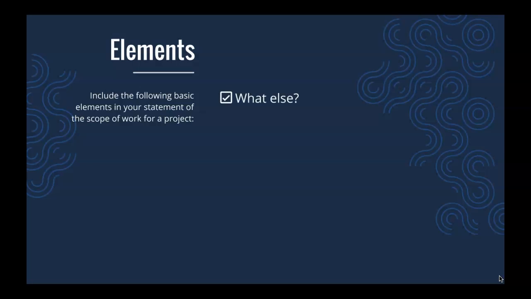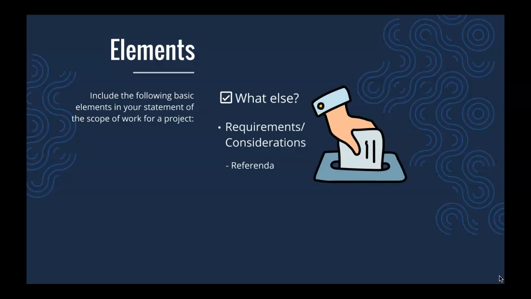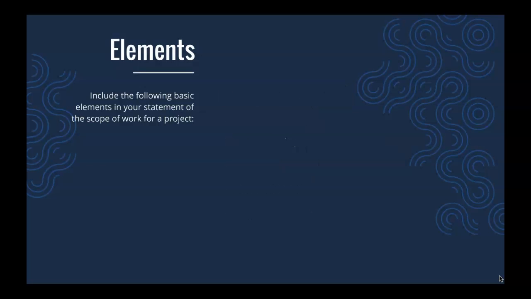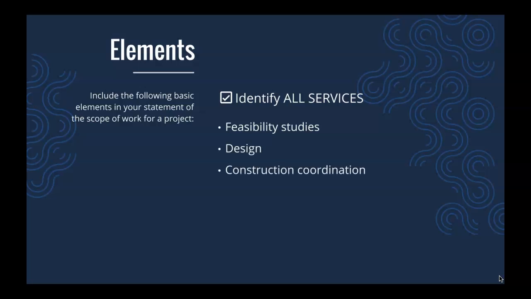Provide additional or unique requirements or considerations such as referenda, anticipated funding strategy, and budgeting. Additional items may be added to this list as appropriate to provide guidance to the competing firms and to meet the needs of the owner. Specifically, identify all services to be provided by the design professional, including feasibility studies, design, construction coordination, budget development, and funding strategy.